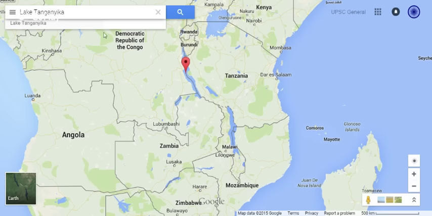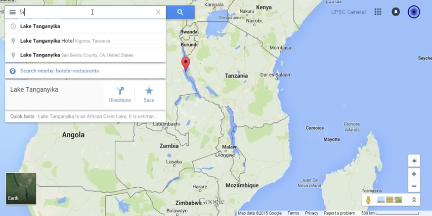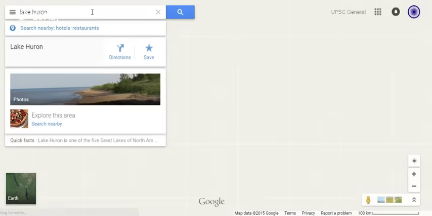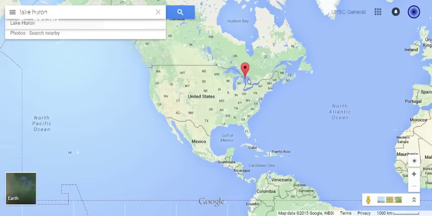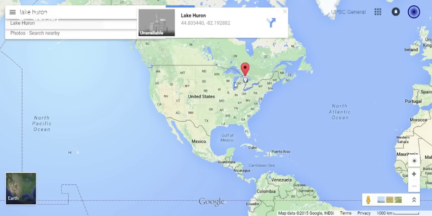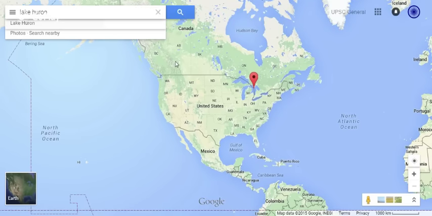And next let's look at Lake Huron in North America. Lake Huron is one of the 5 Great Lakes of North America. It is present on the US-Canadian border. On the eastern side of Lake Huron, we find Lake Michigan. On the northern side, there is Lake Superior. On the southern side, Lake Erie, and on the eastern side of Lake Erie we find Lake Ontario. So there are 5 lakes on the US-Canadian border.